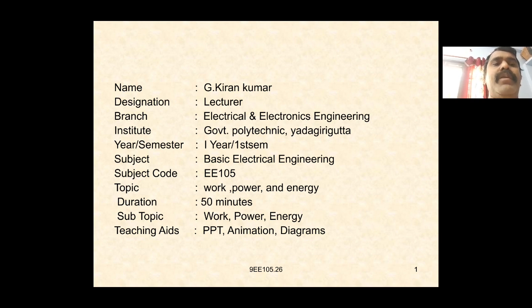In the case of electrical systems, work can be said to be done by passing current through the coil or the conductor. The work done can be measured in joules. Power in electrical systems can be defined as the product of voltage and current, or the work done by time taken, in both electrical and mechanical cases. Energy is the total amount of work done, in electrical systems or in mechanical systems. Now see work, power, and energy.